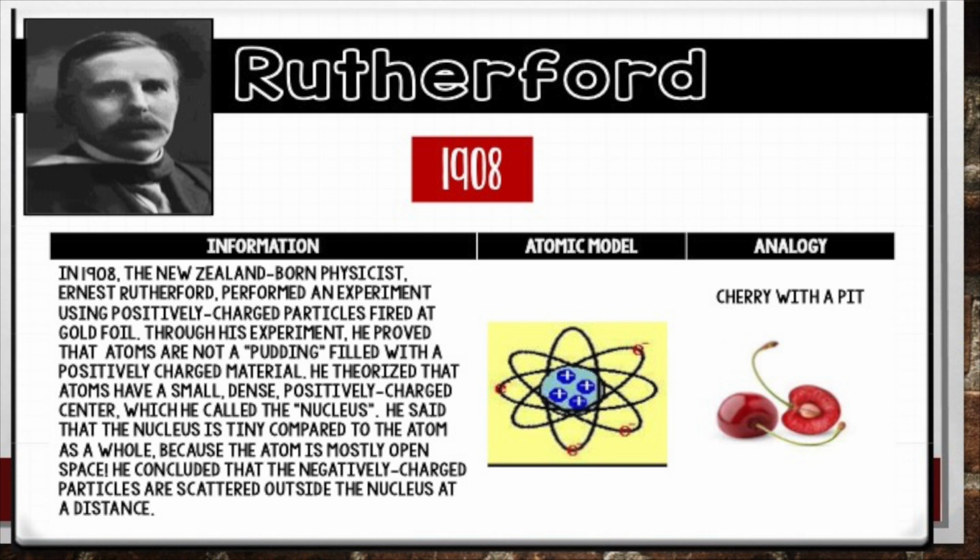He said that the nucleus is tiny compared to the rest of the atom as a whole, and that because of that, the atom is mostly open space. So the volume of an atom is mostly empty space. That means we're mostly empty space because we're made of atoms. He concluded that the negatively charged particles are scattered outside the nucleus at a distance.